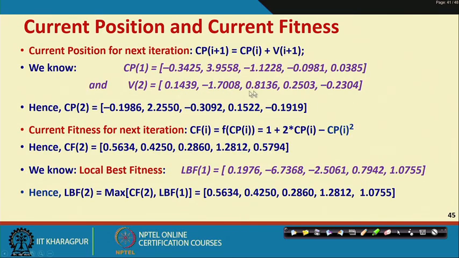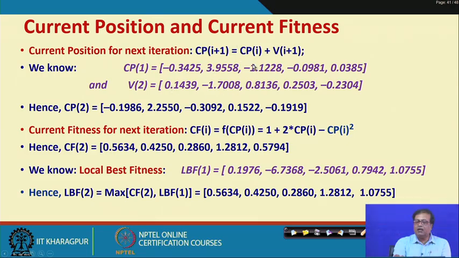Now, once we have found the iteration 2 velocity, what will be the current position of the next iteration? It will be the old current position plus velocity 2. So, if you add the CP1 values to the V2 values, we get the next current position. And what will be the current fitness? The current fitness can be obtained by putting the positions into the function, taking them as x and finding the f(x) values.